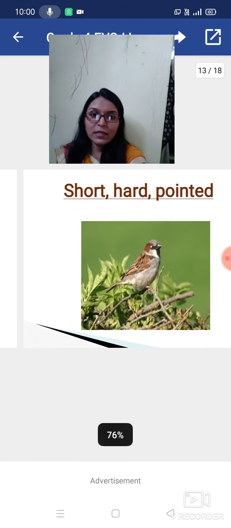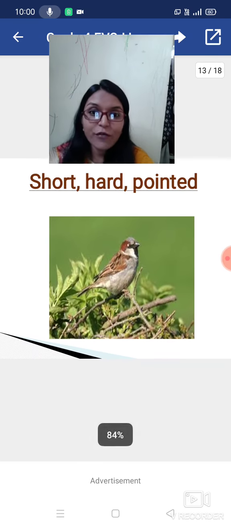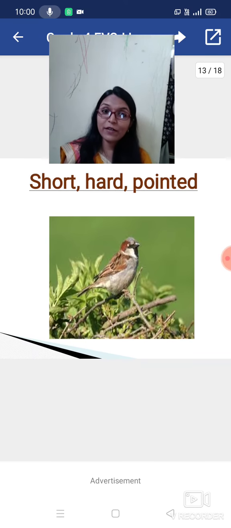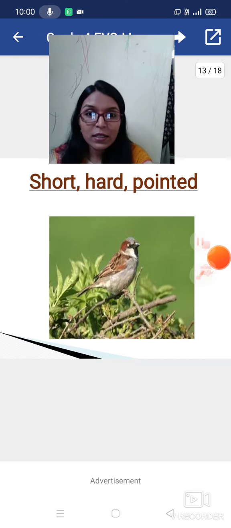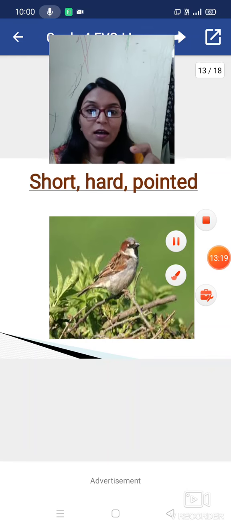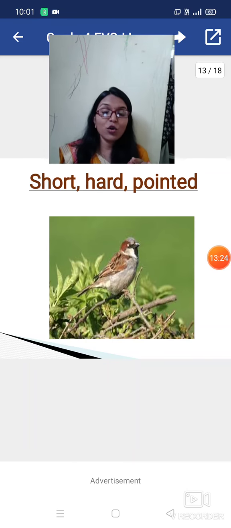Now the next type is the short, hard and pointed beak, and it is the picture of a sparrow. The sparrow has a very short, very small beak. It is hard and pointed. With the help of that pointed beak, the sparrow can collect small seeds and small worms.